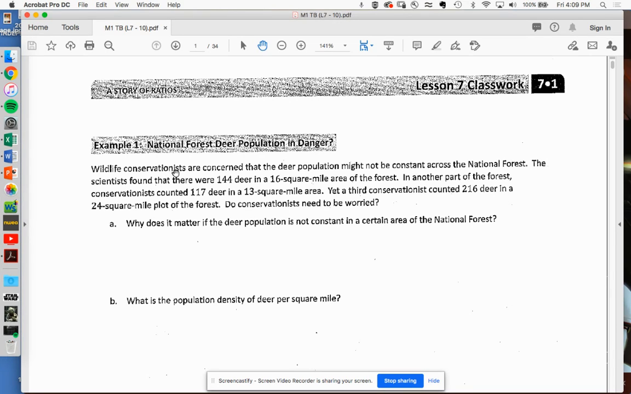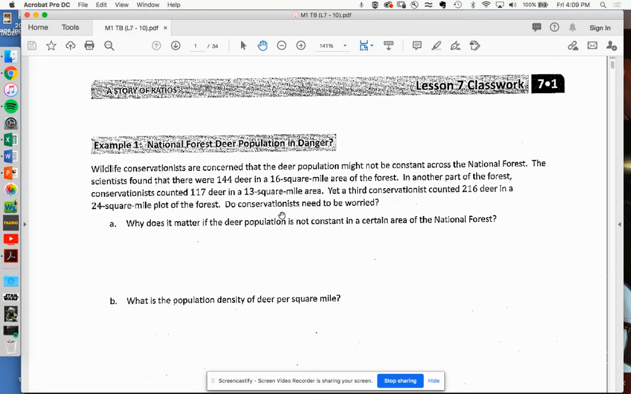Wildlife conservationists are concerned that the deer population might not be constant across the national forest. The scientists found that there were 144 deer in a 16 square mile area of the forest. In another part of the forest, conservationists counted 117 deer in a 13 square mile area. And then a third set counted 216 deer in a 24 square mile plot. Do they need to be worried? Are the deer too spread out? Are there more in certain areas? What does it look like?